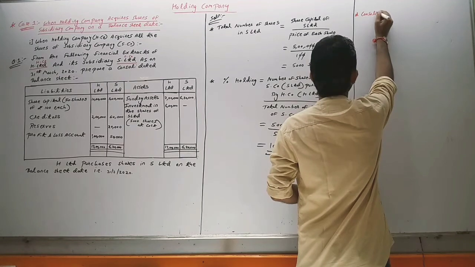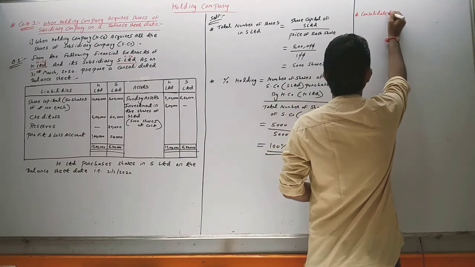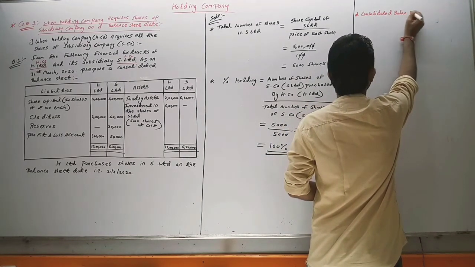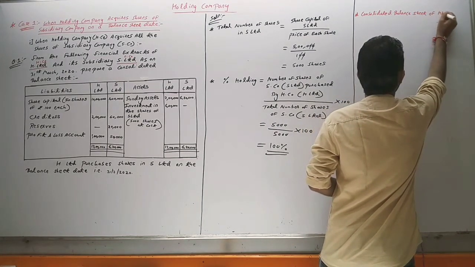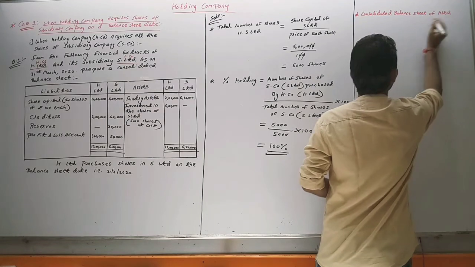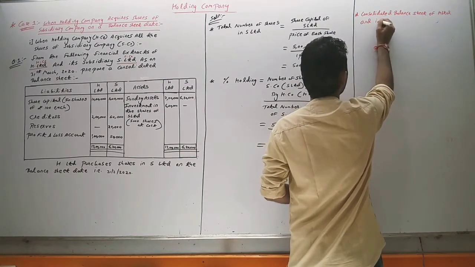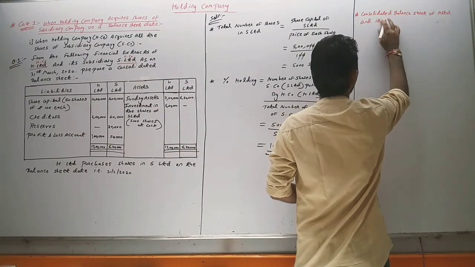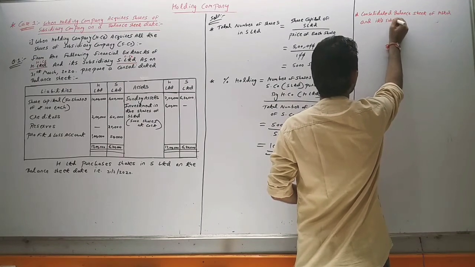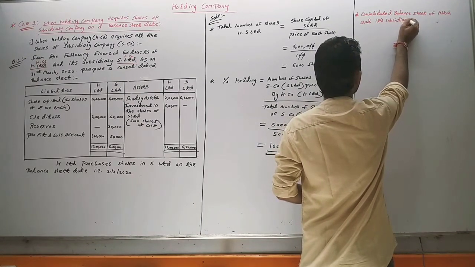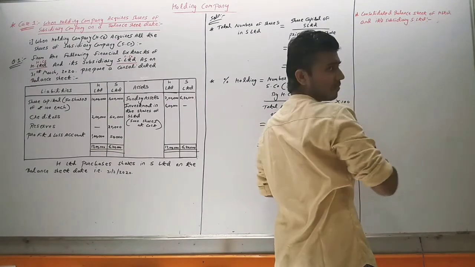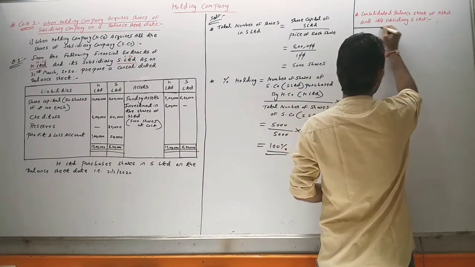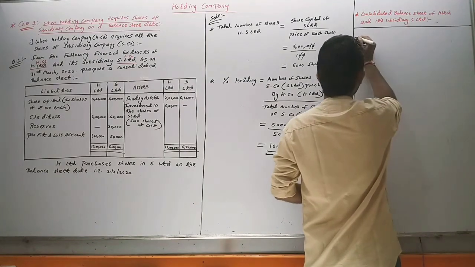Consolidated balance sheet of H Limited and its subsidiary S Limited. We are preparing the consolidated balance sheet of both companies.